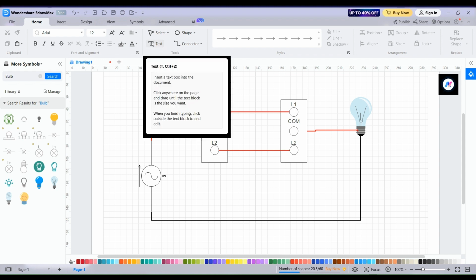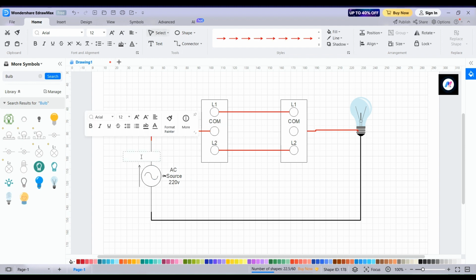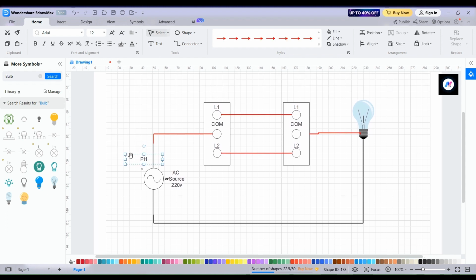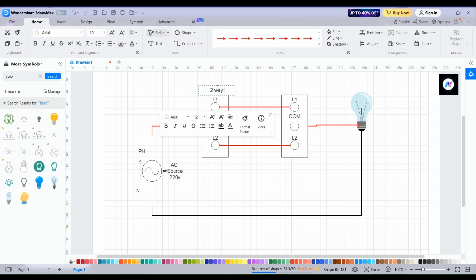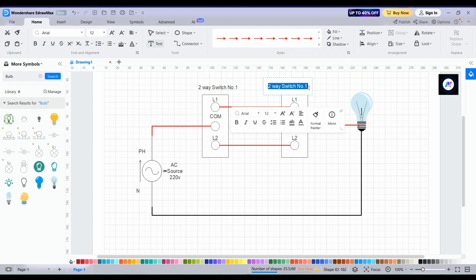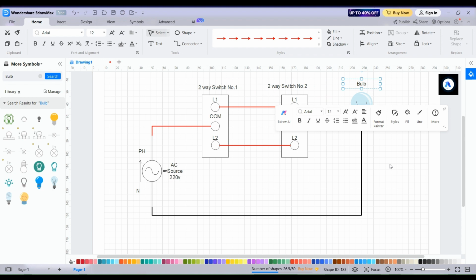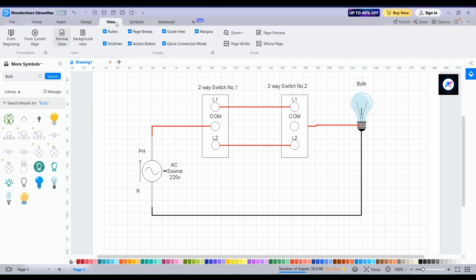Now we need to write the name of all components. Now the two-way switch wiring diagram is completed. Let's learn how it works.